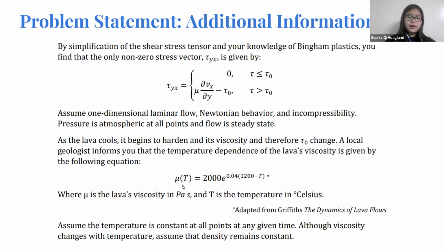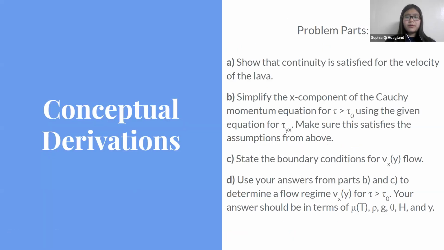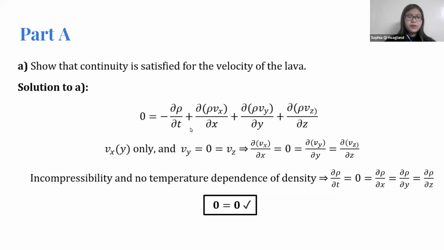The viscosity of the lava is temperature dependent as given by this equation, but we can assume that the temperature is constant throughout the lava at any given point in time. We're going to go through a couple of conceptual derivations. I won't go through every step of the calculations, but I will give a brief overview. Firstly, showing that continuity is satisfied. Basically, all these terms cancel out to zero, and we find that 0 equals 0, meaning that continuity is satisfied.